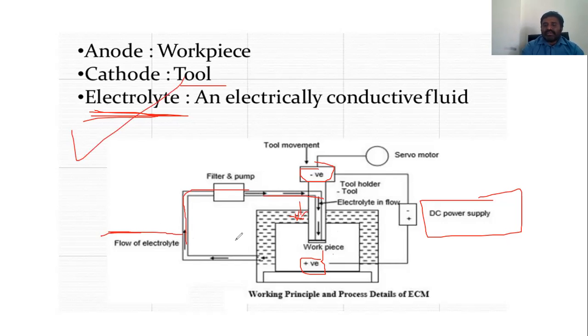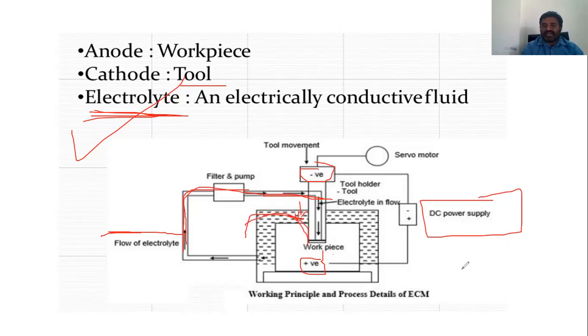What happens when we flow this electrolyte, with the negative connected to the tool, the cathode? Ionizing takes place and electrons move, removing material from the workpiece, and after that it is flushed away.